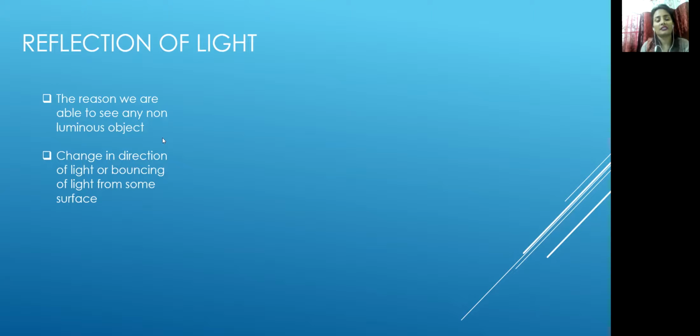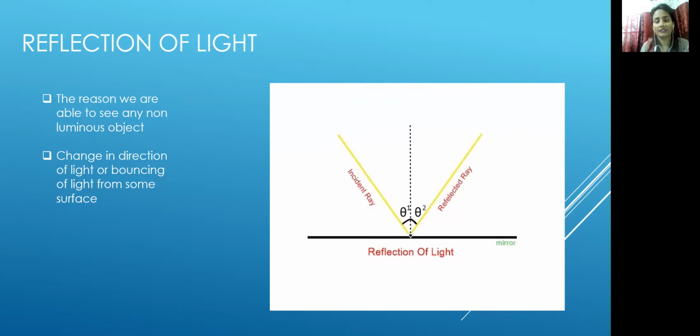And reflection is the change in direction of light. When light changes its direction and bounces back into the same medium, it is called reflection. Here we can say there is an incident light which strikes the surface and reflects back into the same medium. This process is called reflection of light.